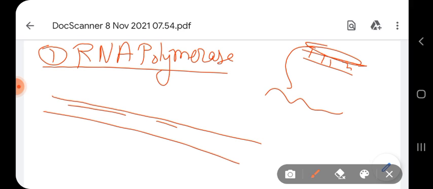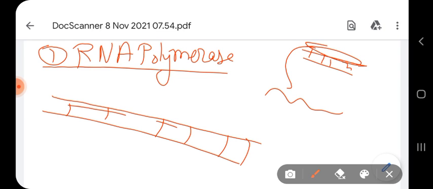If this is your DNA strand, at certain regions within the DNA strands known as the transcriptional unit, RNA polymerase catalyzes the synthesis of RNA by using one of the DNA strands as a template. So RNA polymerase doesn't need any primer.